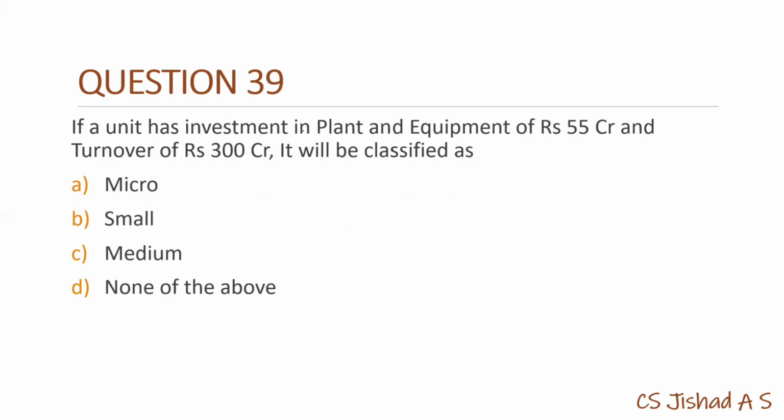If a unit has investment in plant and equipment of rupees 50 crore and turnover of rupees 300 crore, it will be classified as micro, small, medium, none of the above. This is coming under MSME. So for classifying as micro, small, and medium, both the threshold has to be met. Okay, so it is not coming 50 crore and 300 crore is not coming under any of this. So the answer would be none of the above.